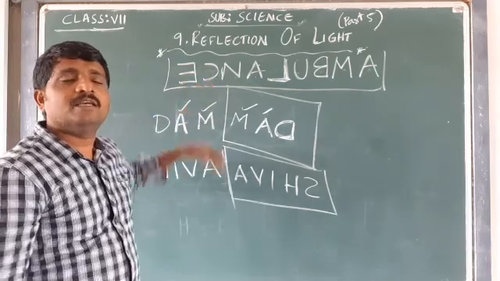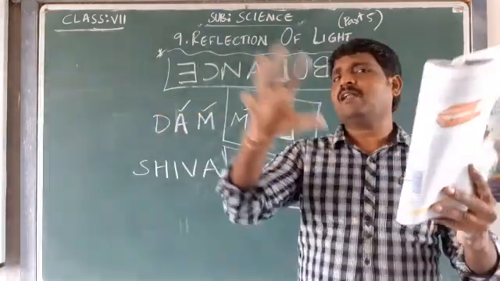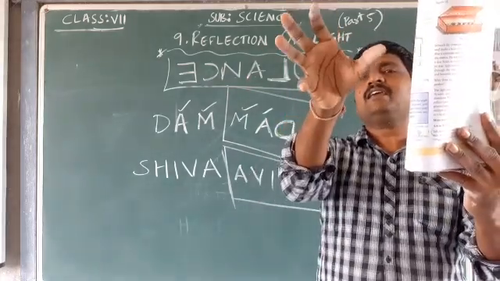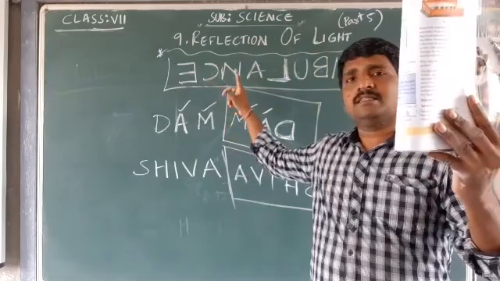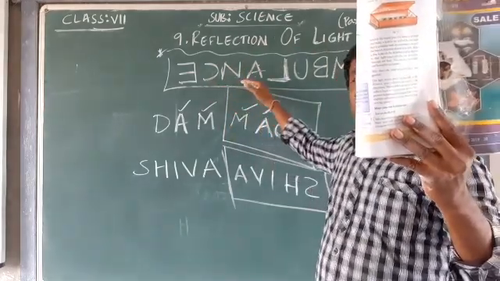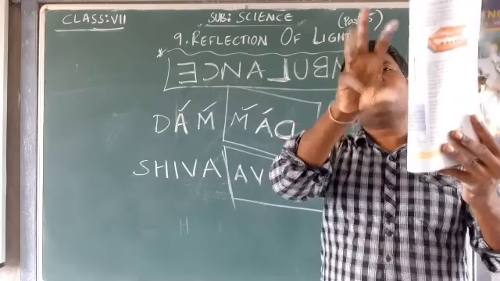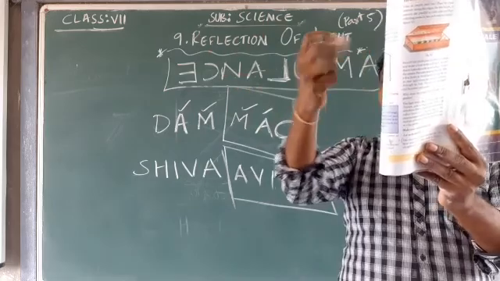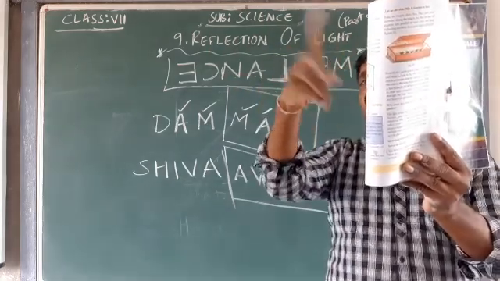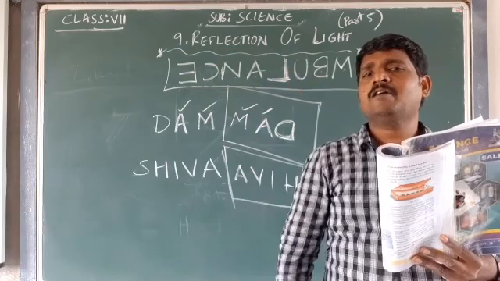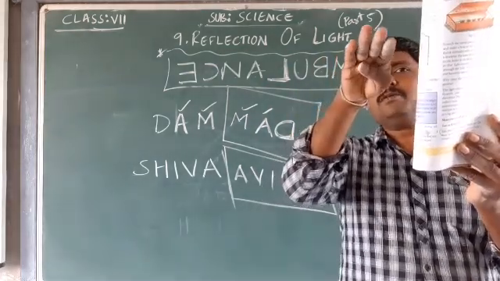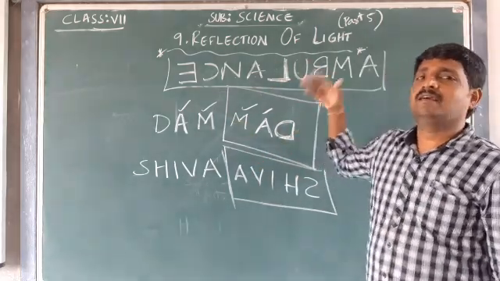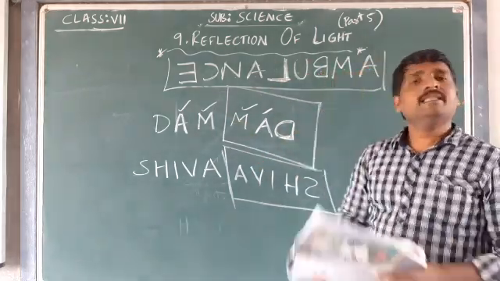Because in the reverse form, if there is a lorry or a vehicle, there will be a side view mirror here. If a driver is seeing that ambulance is written in front of, assume this is the ambulance which is written in front of that, and this is a lorry. I am driving a car or any vehicle where I have a rear view mirror, beside the driver, where you can see the backside vehicles. If the person is able to see the image in the mirror, this ambulance looks in the straight form in that rear view mirror.